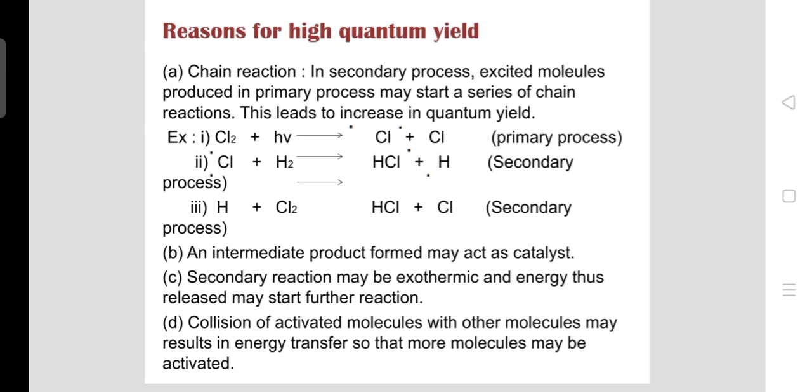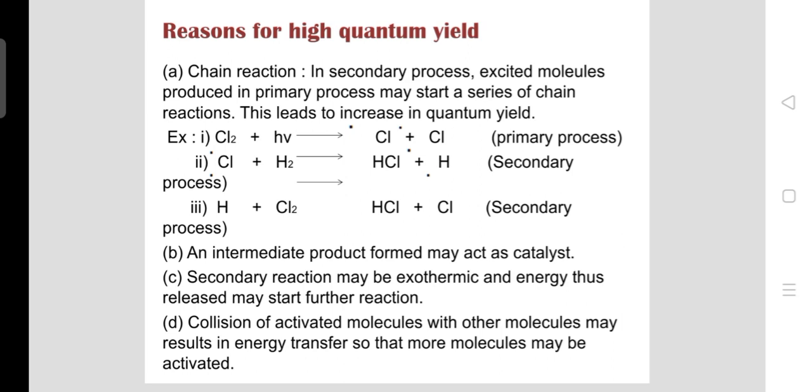However, the chain reaction may be broken. The chain reaction can also be broken by the combination of some impurity like oxygen with the activated hydrogen and activated chlorine atom. An intermediate product formed may act as a catalyst.